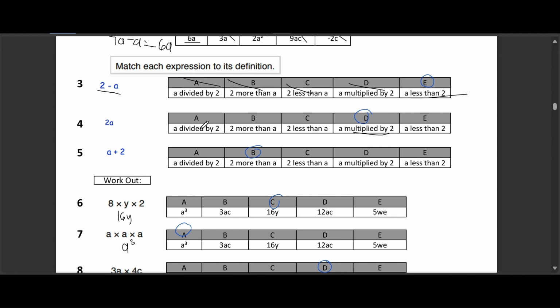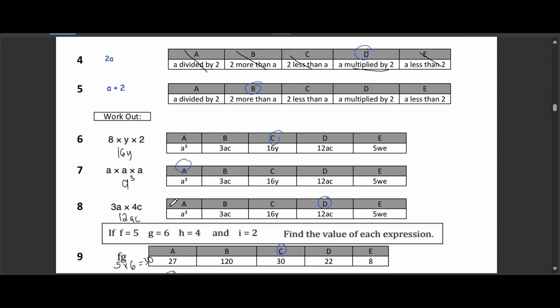When you see a number right next to a letter in math, it means you are multiplying them. So 2A means 2 times A. Option A is division, while options B and C are addition and subtraction. Option E is a subtraction, A less than 2.